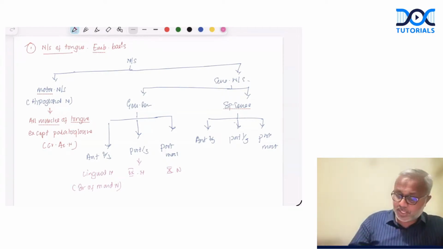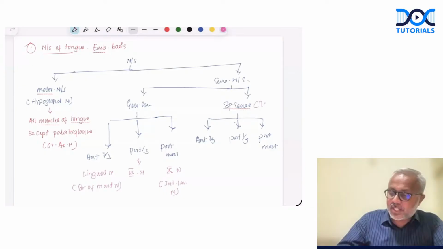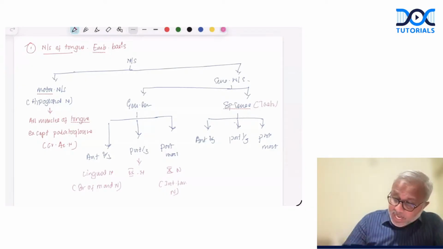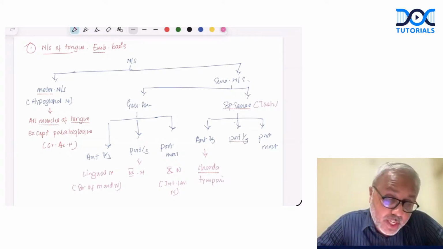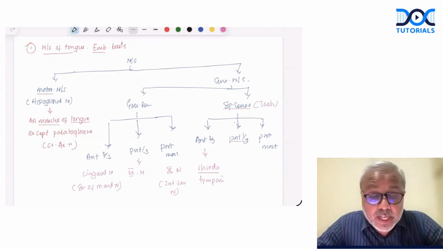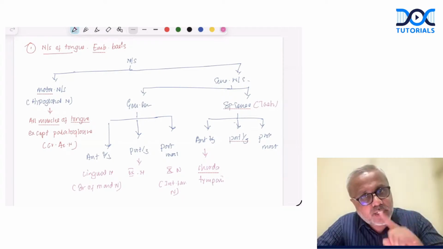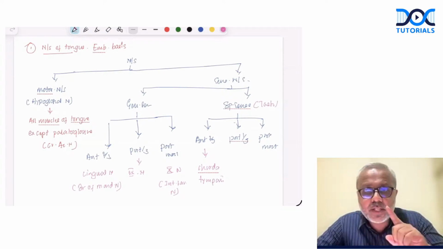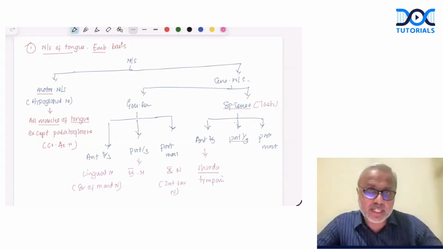What about special sense? In fact, this is your internal laryngeal nerve. What about taste sensation? Special sense includes taste, and for the anterior 2/3, this is by the chorda tympani. Remember, the chorda tympani is a branch of the facial nerve which ultimately joins the lingual nerve and carries two types of fibers. One fiber to the tongue, and one fiber to the submandibular and sublingual salivary glands to secrete saliva.